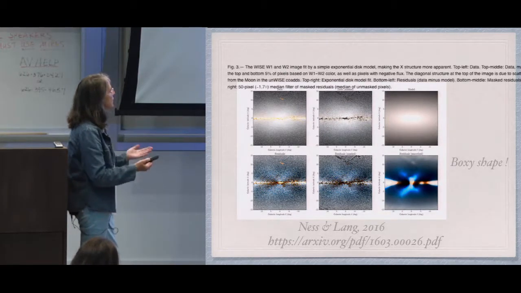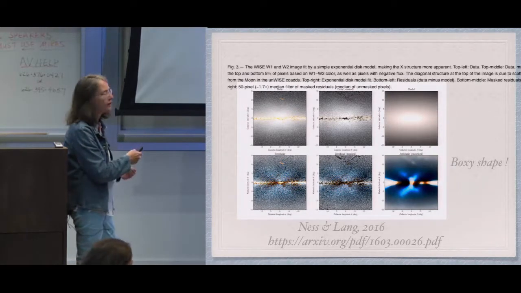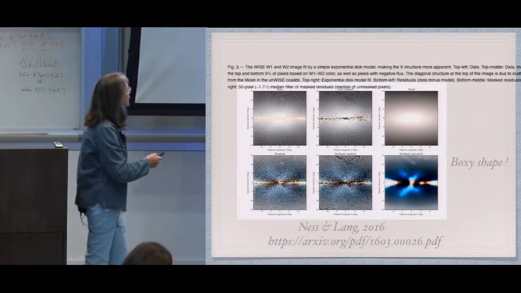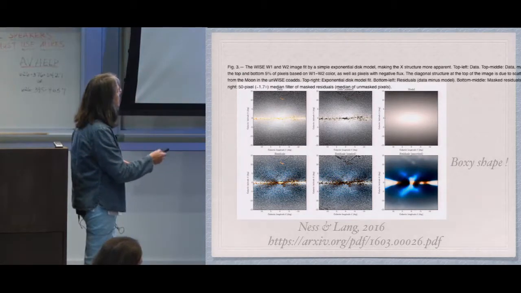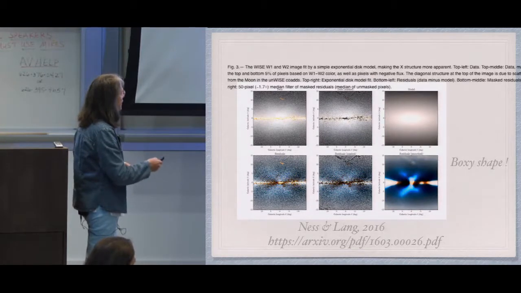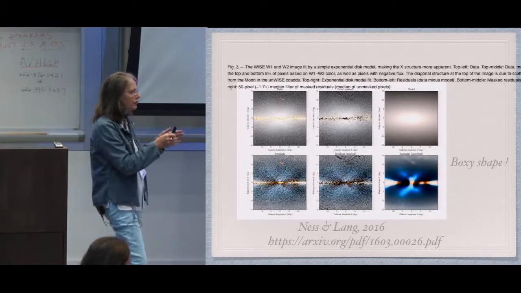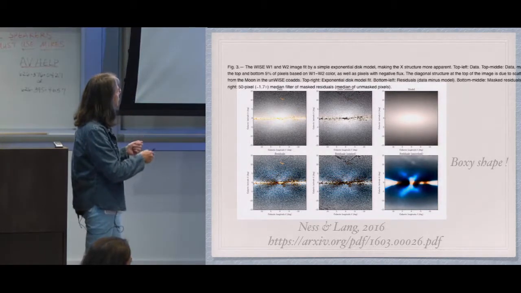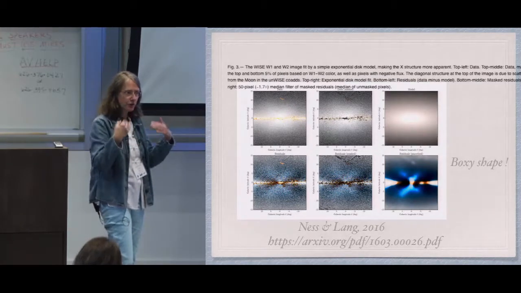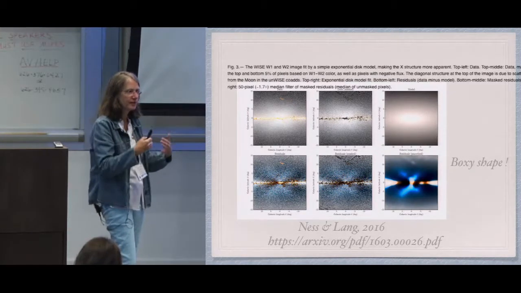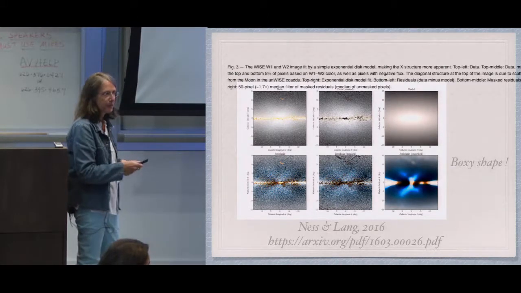This is a face-on longitude-latitude plot of the stars, and they subtracted an ellipsoid, an exponential, from that, and got an X shape. So here you are looking at the bulge, and you see the X shape because you have something which is boxy, from which you subtract something which is ellipsoidal, and it creates an X shape.